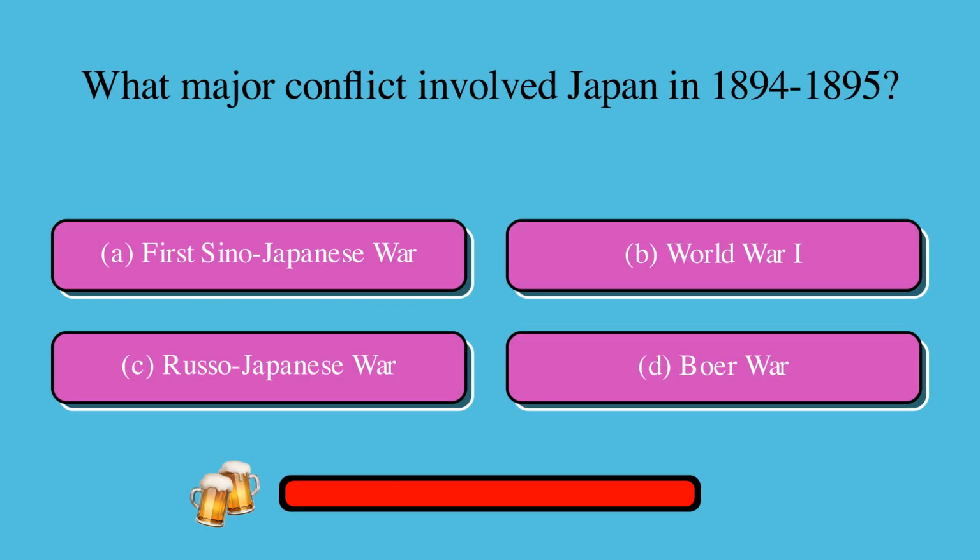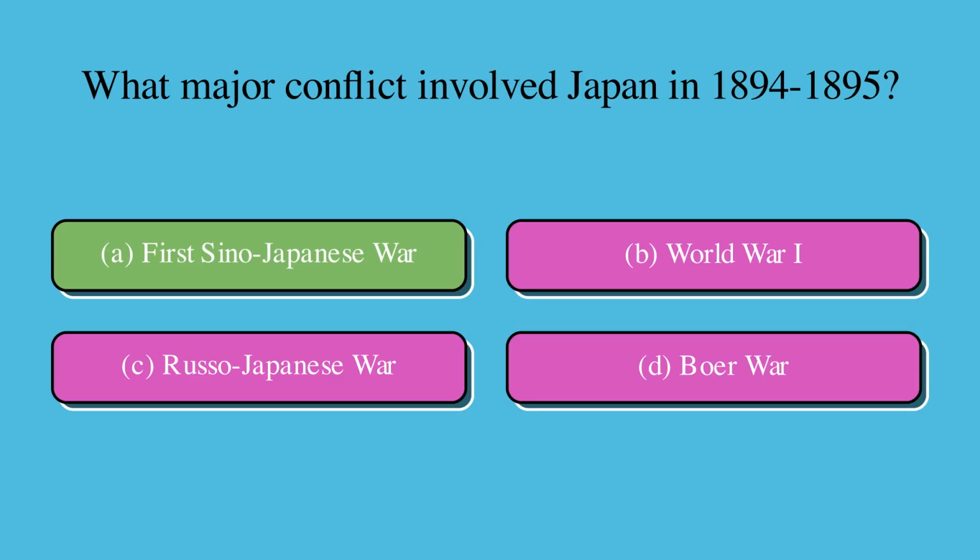What major conflict involved Japan in 1894 to 1895? Is it A. First Sino-Japanese War, B. World War I, C. Russo-Japanese War, or D. Boer War? The correct answer is A. First Sino-Japanese War.